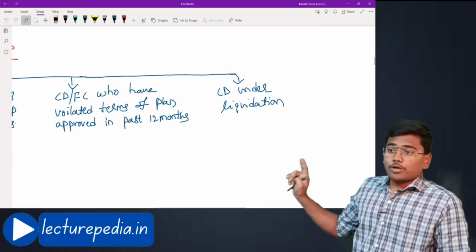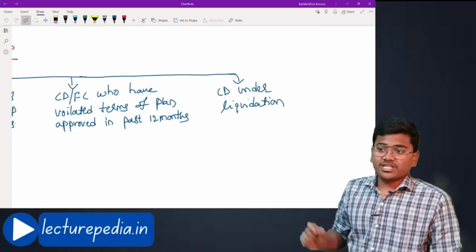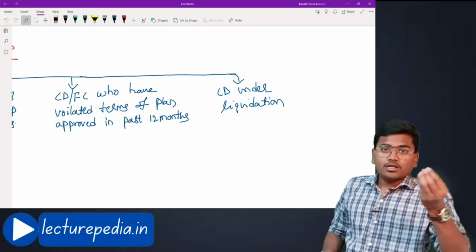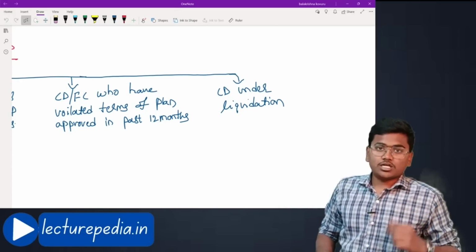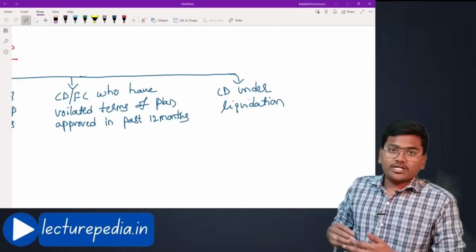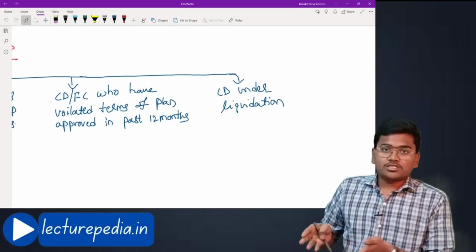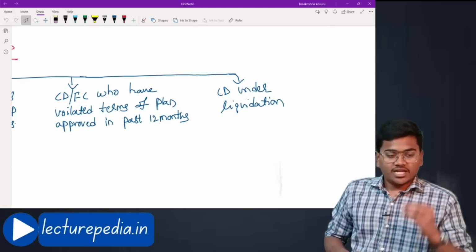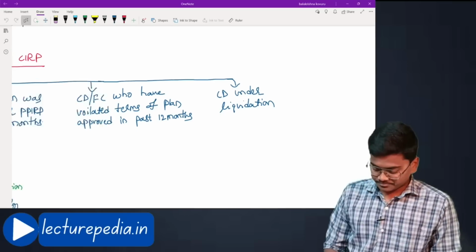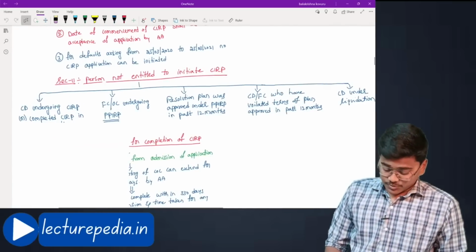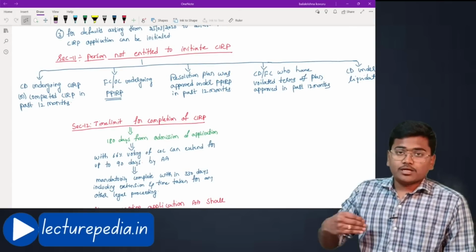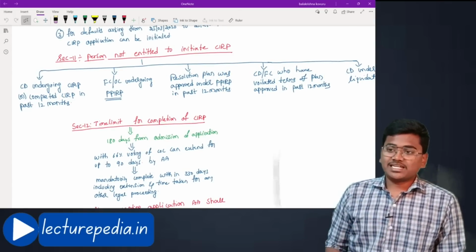Next, corporate debtor is under liquidation. Even in that case, if the corporate debtor is under liquidation, a liquidation order has been passed against the corporate debtor by tribunal. In that case, you liquidate your company. Why again you are coming for this corporate insolvency resolution process? A liquidation order has been passed against you. You have to mandatorily liquidate. Okay. These are the situations in which the CIRP application cannot be initiated.